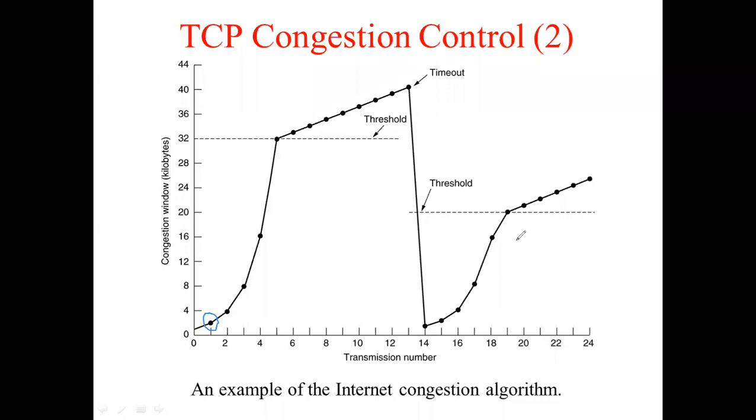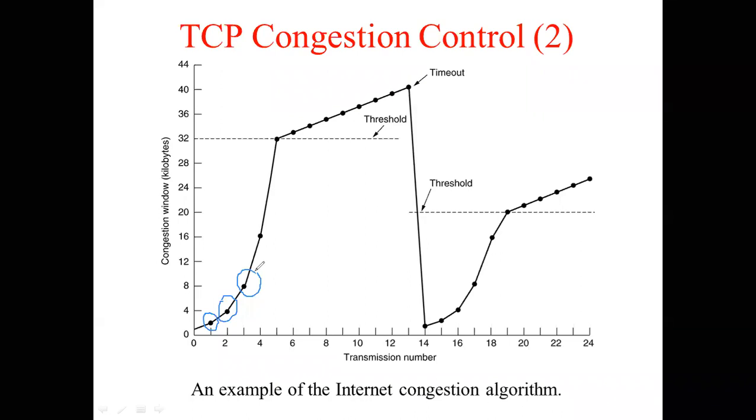In that case, the number of packets is doubled. So next time, instead of 1, 2 packets are sent. Can you see this part of the diagram? Okay, so 2 packets are sent. Now, if again those 2 packets go to the receiver correctly and the acknowledgement comes back in time, then again it increases the number of packets. Maybe 4 packets are sent. So it's doubling every time: 1, then 2, then 4.